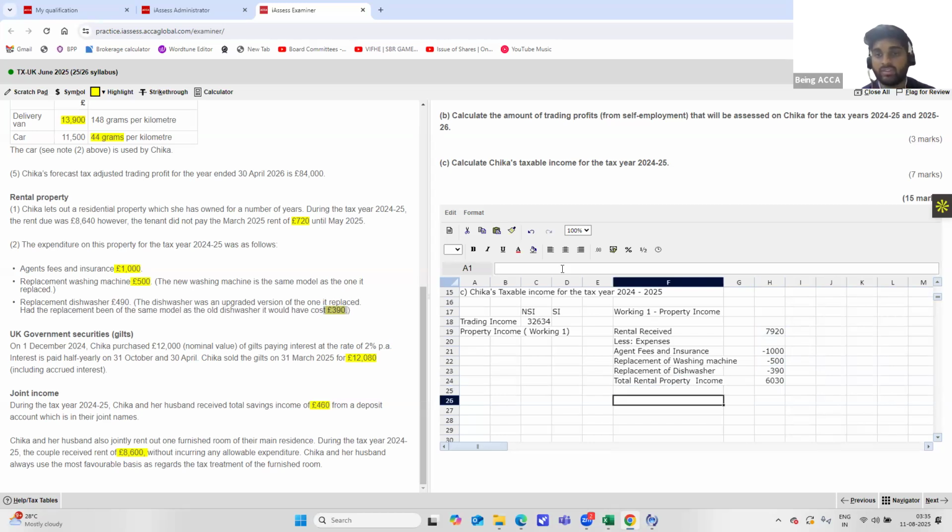Next, we have something known as rent a room relief. Room rent. It has been mentioned that all the current received rent of 8,600 without incurring any allowable expenditure, but uses the most favorable basis. So because of which you should write room rent net of rent a room relief.